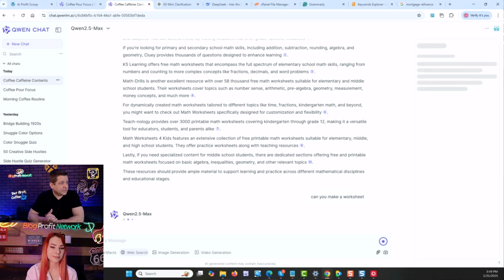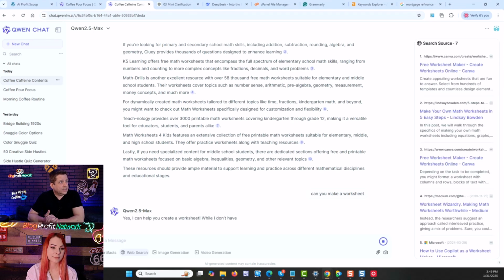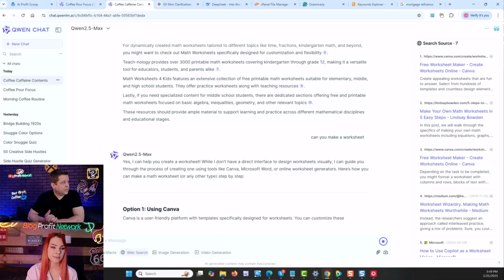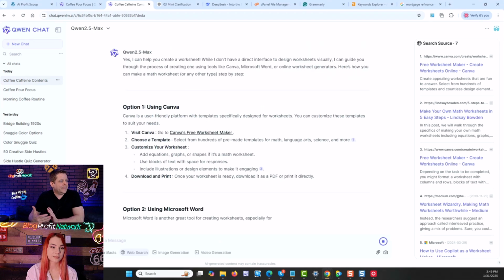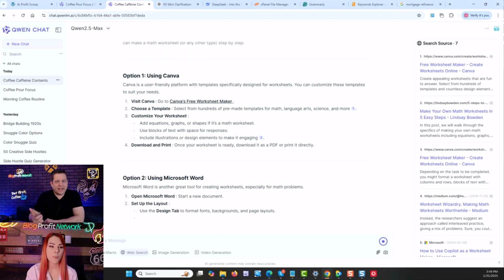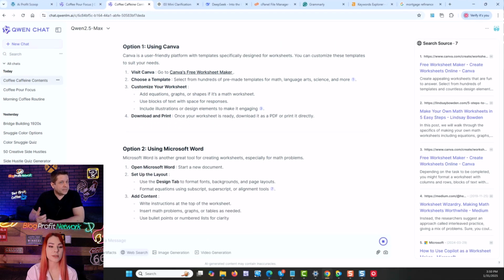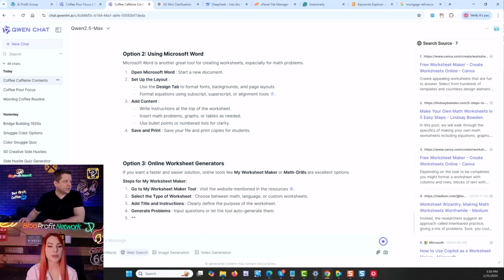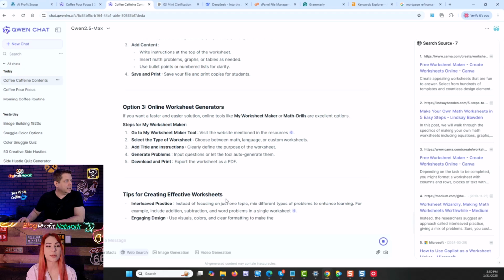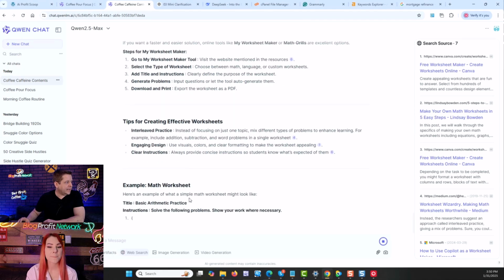So I like the direction this is going with search. Yes, I can help you make one with Canva. So it's giving us a step-by-step guide. Step-by-step. Yeah, like make your own, basically. I think it's because we are stuck in the search. I agree. Yeah, I think if we went to a different one, to artifacts, that would be different. So let's go ahead and take a look at that.